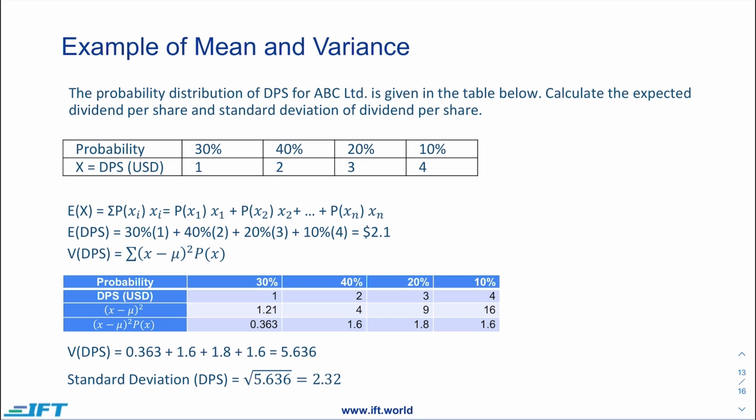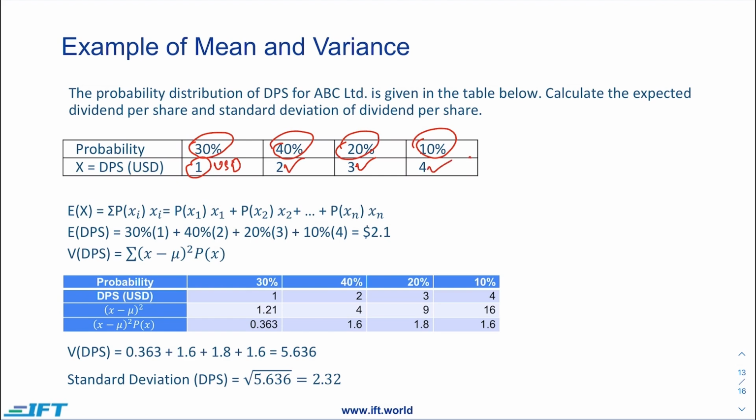Take another very short example of mean and variance. We have a distribution given for a particular company. We have been given the dividend per share. So basically the company has to issue dividends. There is a 30% probability that the dividend would be $1. There is a 40% probability that it would be $2. There is a 20% probability that it would be $3, and there is a 10% probability that the dividend announced would be $4.